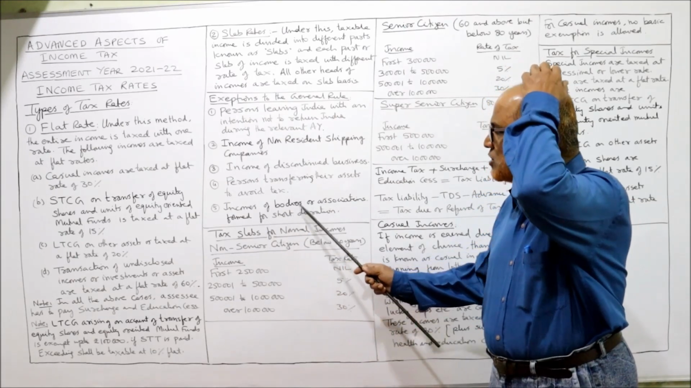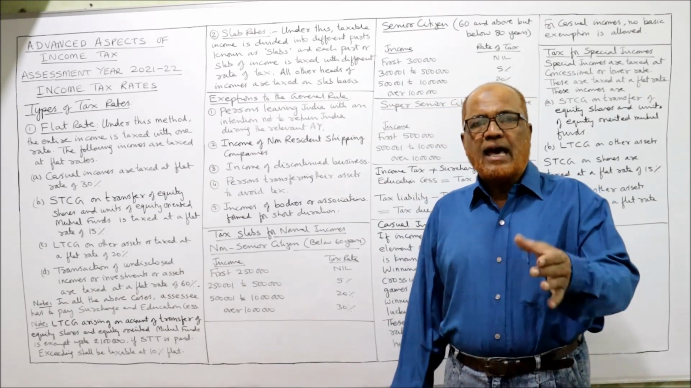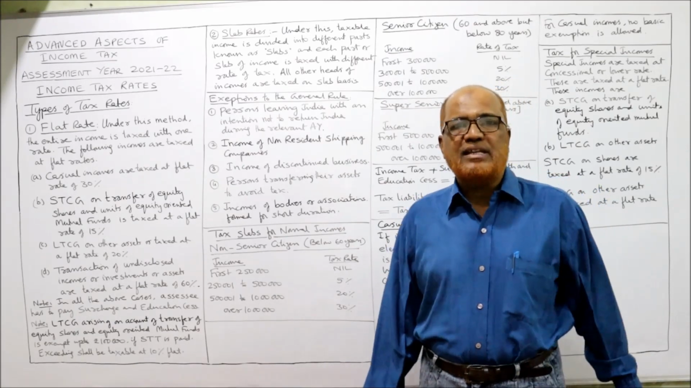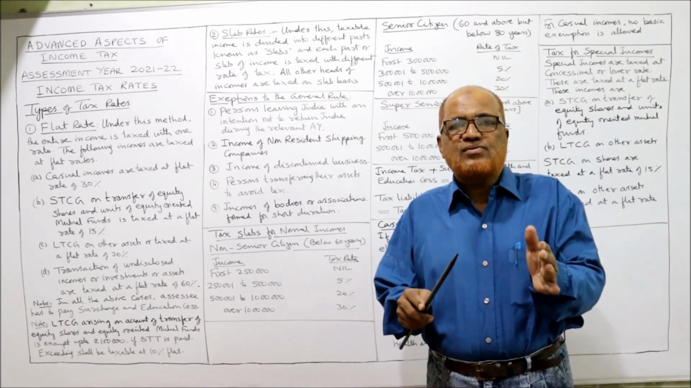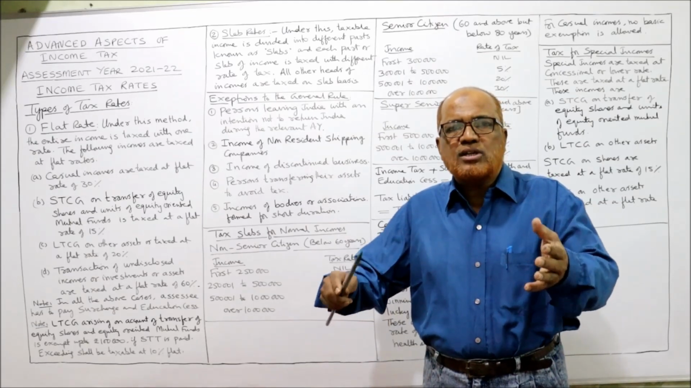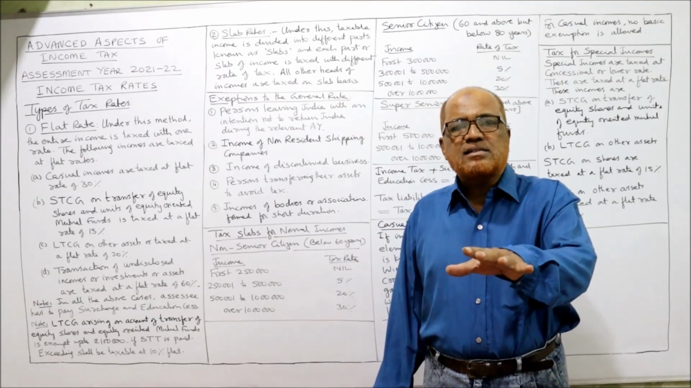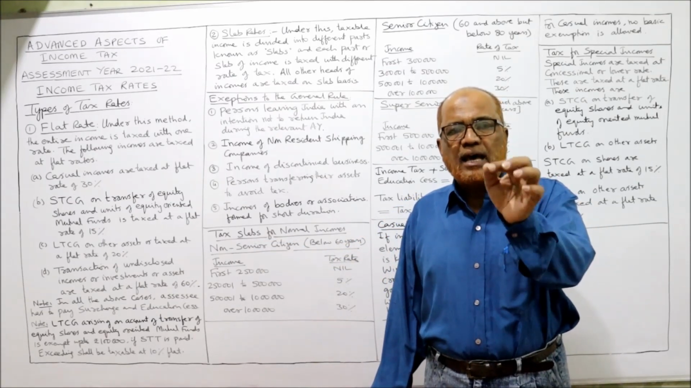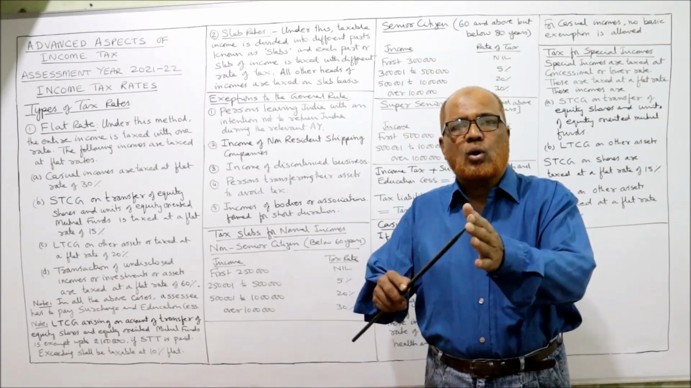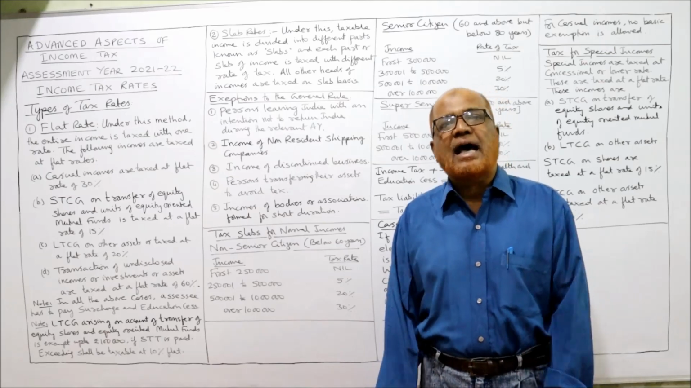Last one, incomes of bodies or associations formed for a short duration. Sometimes an association like a joint venture is formed mainly for a short duration. That means for a short duration the association is formed and it will be ended. The Income Tax Act says if that is the case, as soon as it is closed, it has to pay the tax. It should not wait till the assessment year.